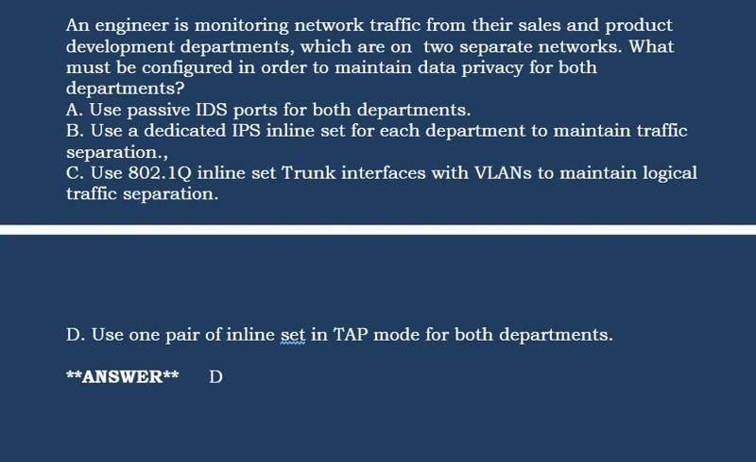Option A. Use passive IDS ports for both departments. Option B. Use a dedicated IPS inline set for each department to maintain traffic separation. Option C. Use 802.1Q inline set trunk interfaces with VLANs to maintain logical traffic separation. Option D. Use one pair of inline set in TAP mode for both departments. Correct answer is option D.